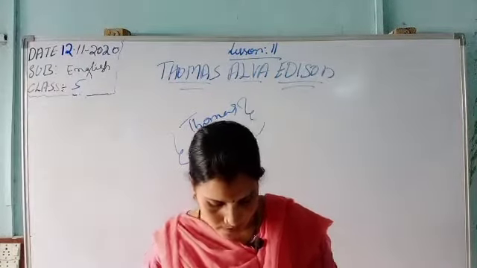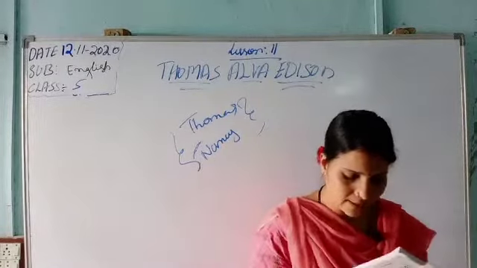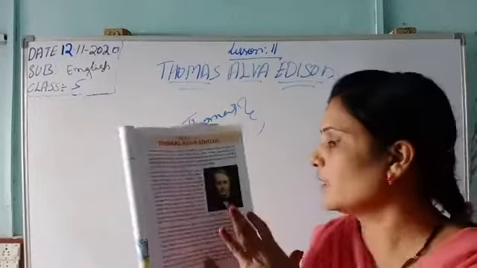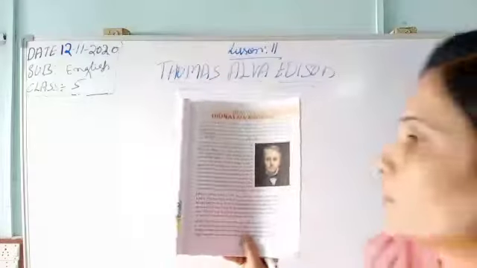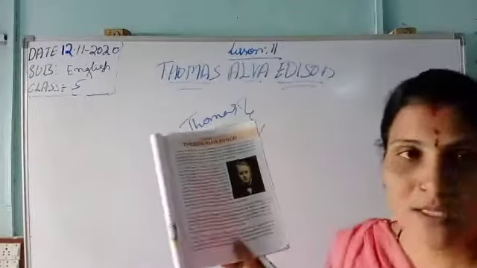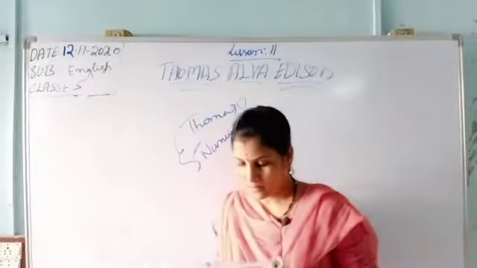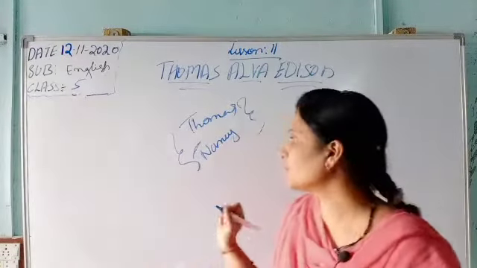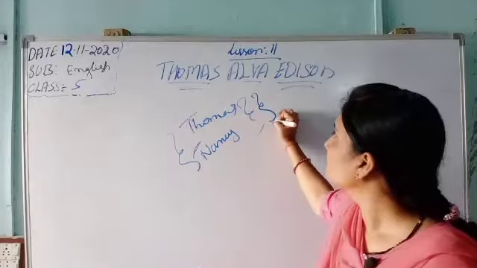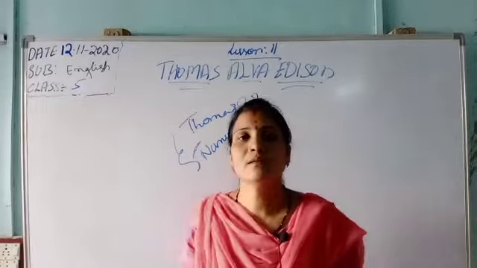When Thomas was 9, his mother gave him a science book. Here we are seeing the picture of Thomas, children. He is the first who invented the electric bulb. He was a dull student here.